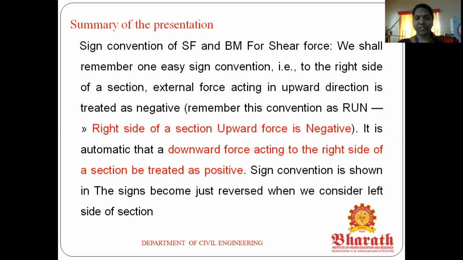To the right side of the section, if the external force is acting in the upward direction, it is a negative shear force. Due to the load on the right side of the section, an external force acting upward is called a negative shear force. So the downward forces acting on the right side of the section are called positive.